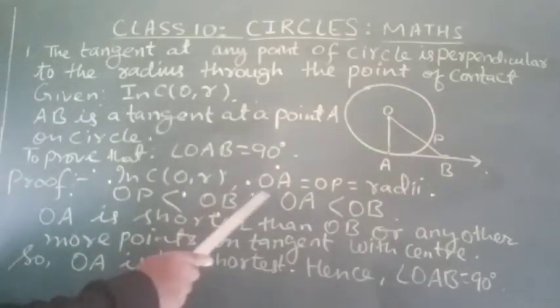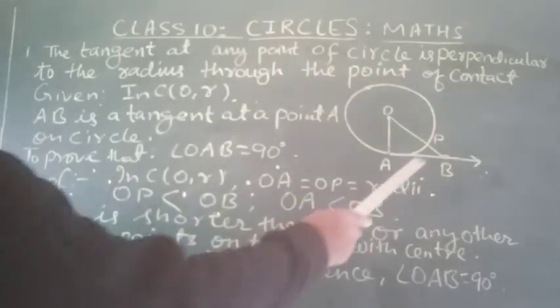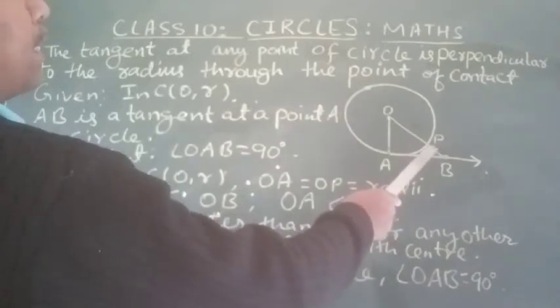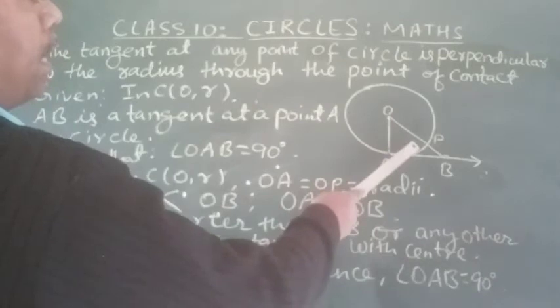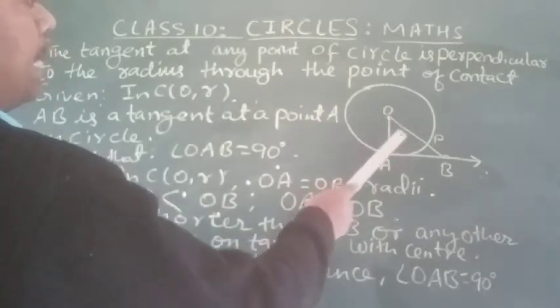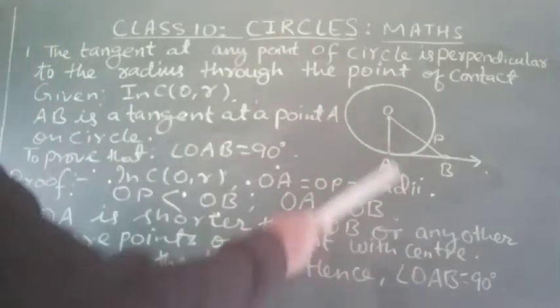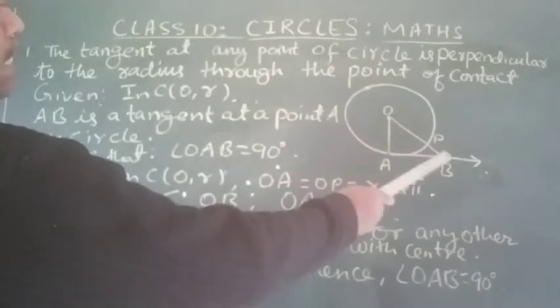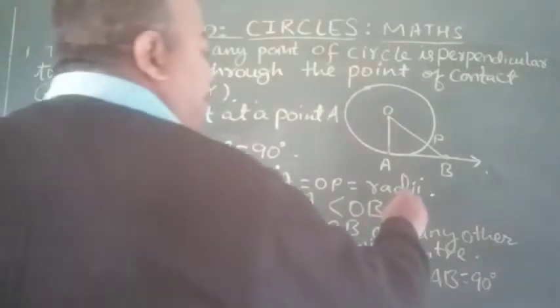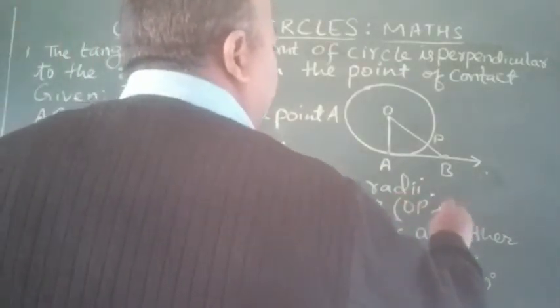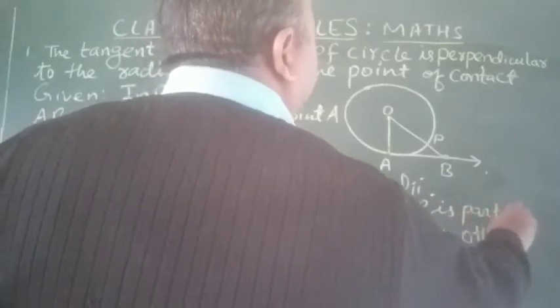So in the circle, I have taken one more point P on OB that cuts the circle at the point P. OP equals OA because they are radii of the same circle. OP is less than OB because OP is a part of OB.